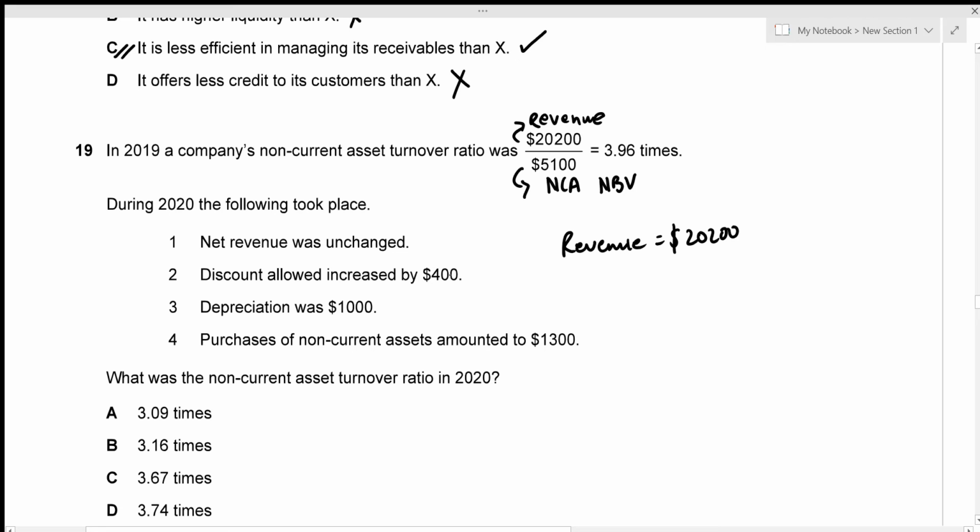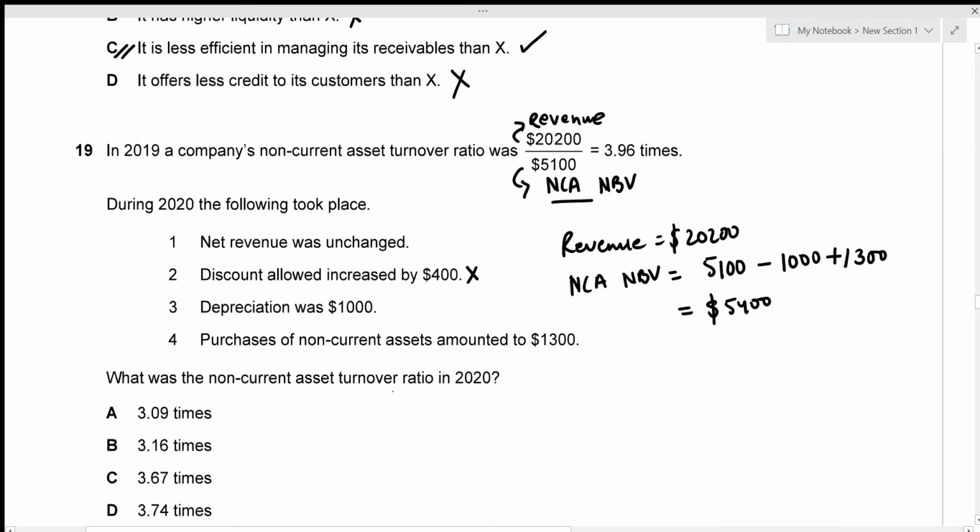and then discount allowed increased by 400. This does not affect anything. Depreciation was 1000, which means that the non-current assets value will be reduced by 1000. So net non-current assets net book value is going to be, so previously it was 5100. Now we have depreciation 1000, which needs to be reduced. And we also have purchases of non-current assets, which increases the value. So we're just going to add that over here. So the total non-current assets will be 5400 now.